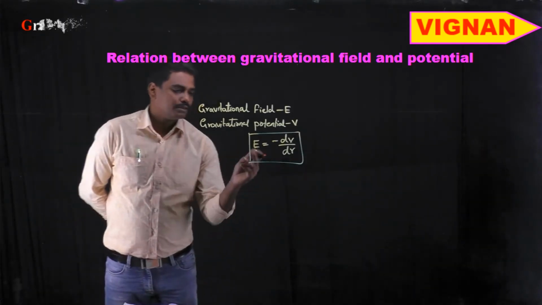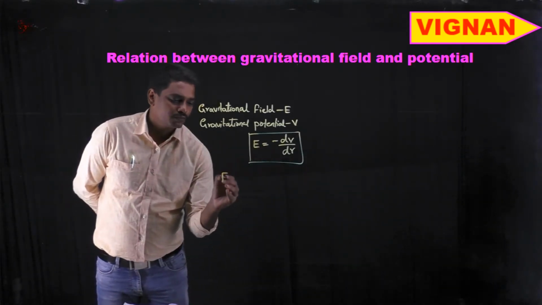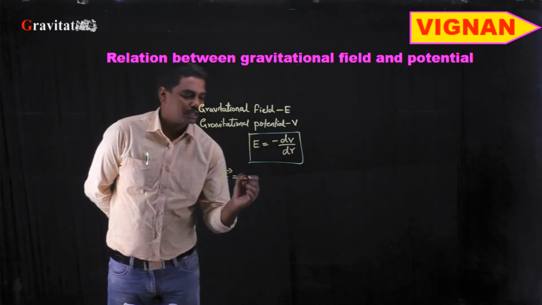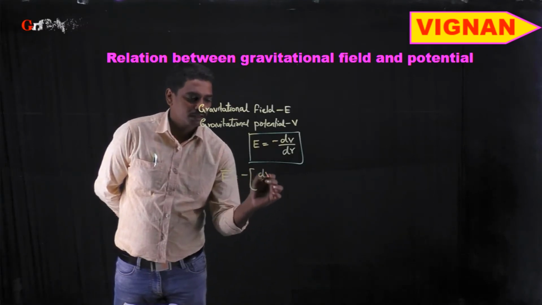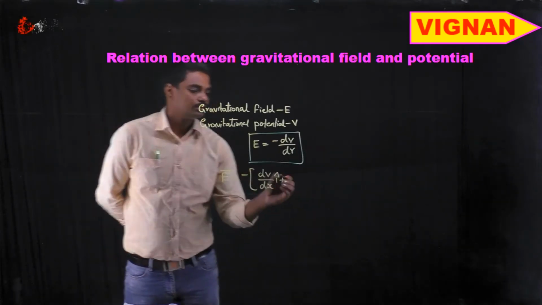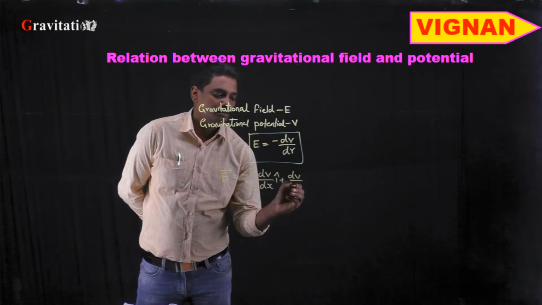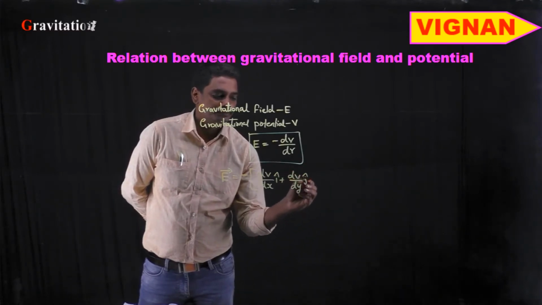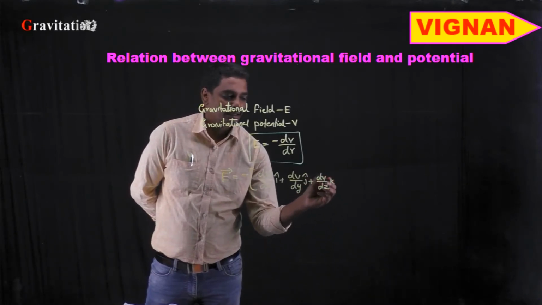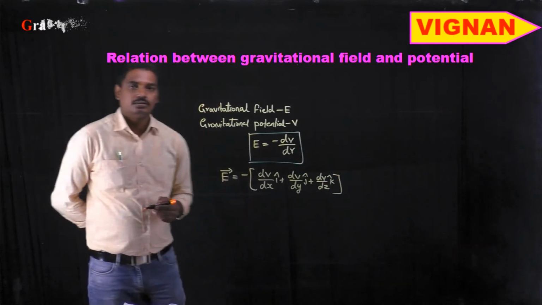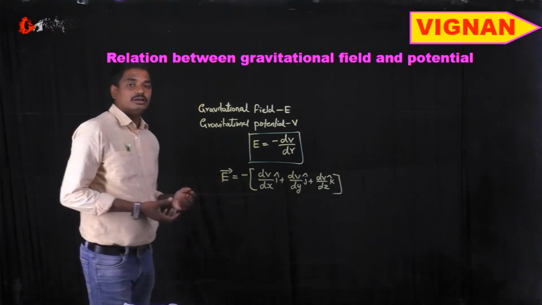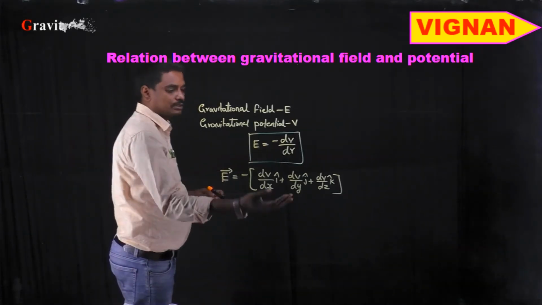As E is a vector quantity, in three-dimensional space we can write E bar is equal to minus dV by dx i cap plus dV by dy j cap plus dV by dz k cap. So in terms of a vector, we can express the gravitational field strength in terms of potential in this manner.